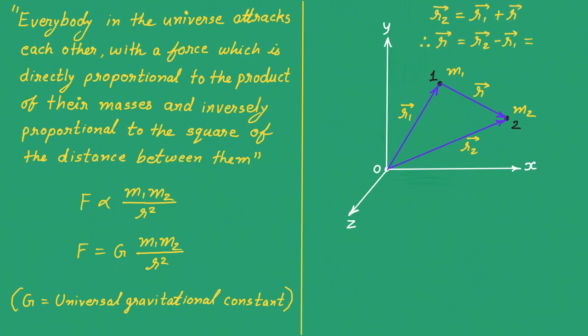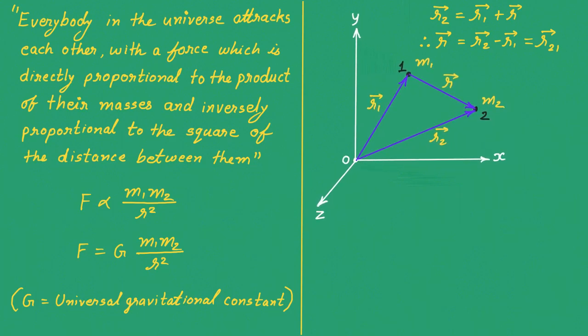We can also name it like vector r21. Mind well, I am giving a new name, vector r21. How am I giving this new name vector r21? It is because this vector is the position vector of point 2 with respect to point 1. So we should name it like vector r21, position vector of 2 with respect to 1, that is r21.